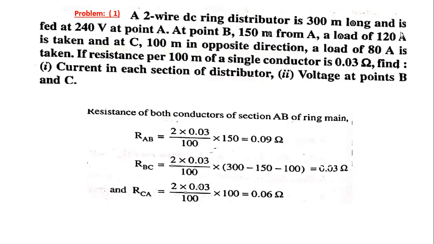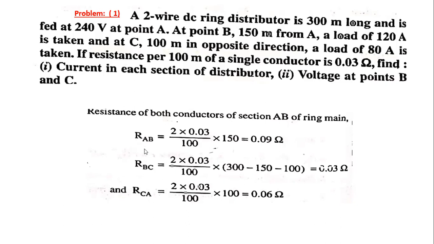From A, a load of 120 amperes is taken at C, 100 meters in the opposite direction, and a load of 80 amperes is taken. The resistance per 100 meters of a single conductor is 0.03 ohm. Find first the current in each section of the distributor. Next, the voltage at points B and C.